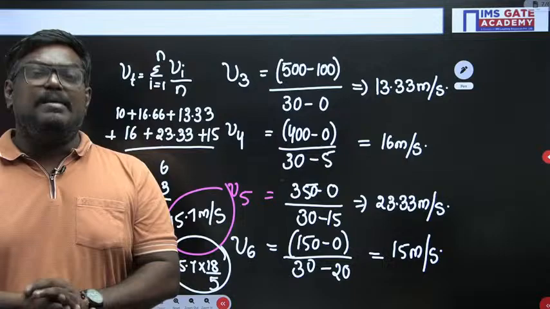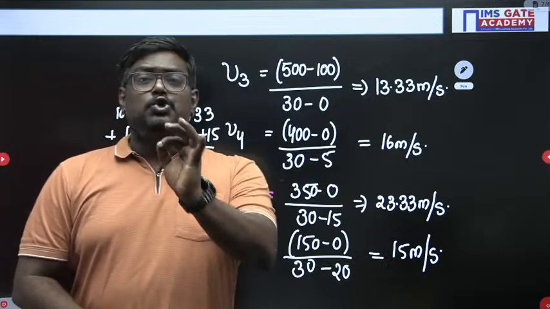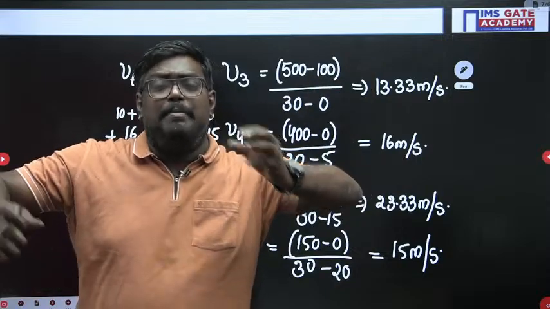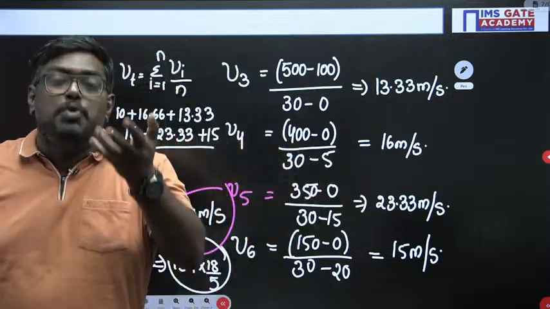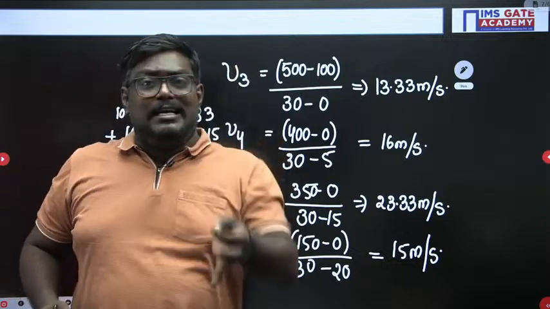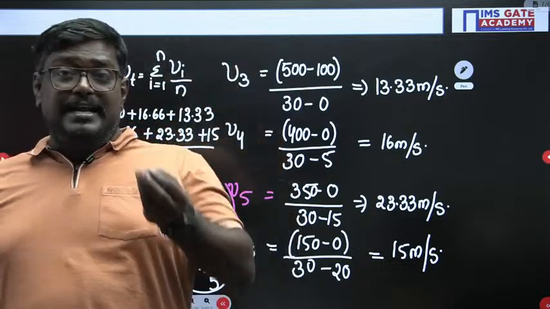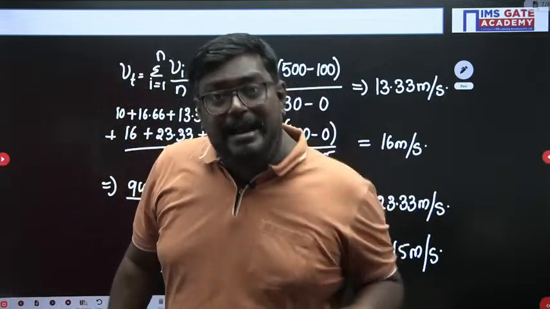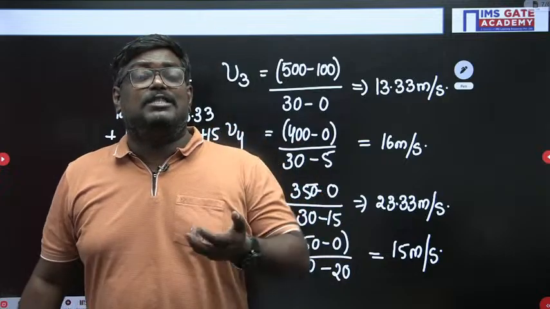So the key point in this learning is, you should understand whenever there is a graph given between distance and time, if you find the slope, you will get the velocity, and through the velocities of the individual lines, take the average. My dear students, in average speed, we have two things. One is the time mean speed, and the other one is the space mean speed.